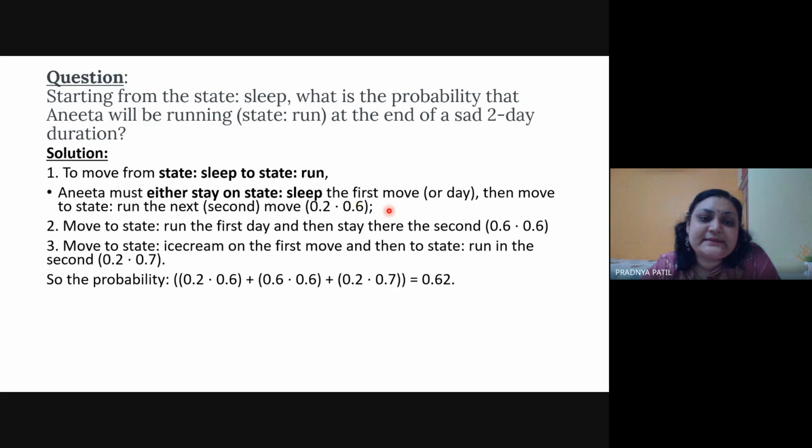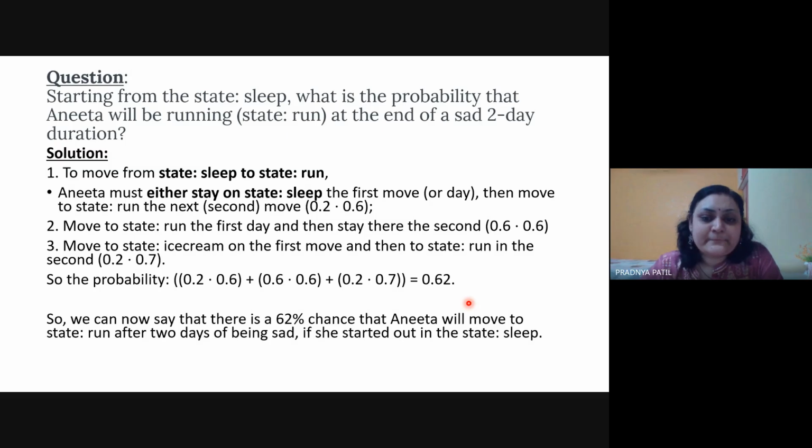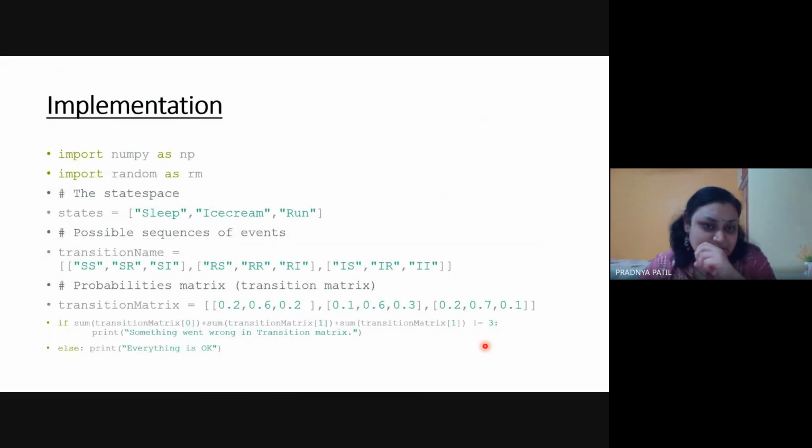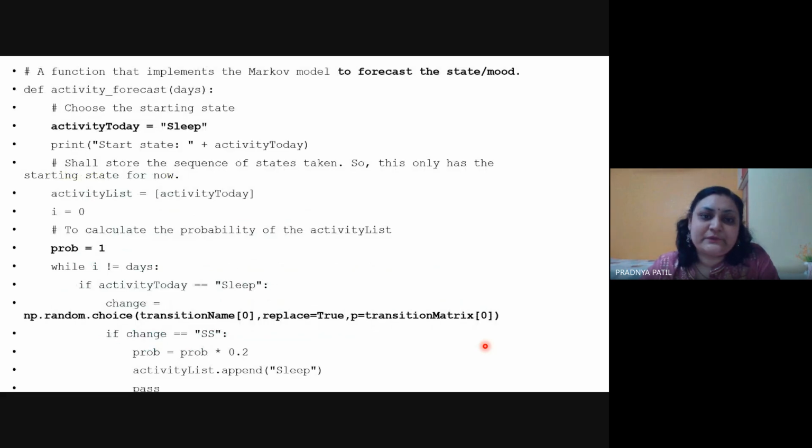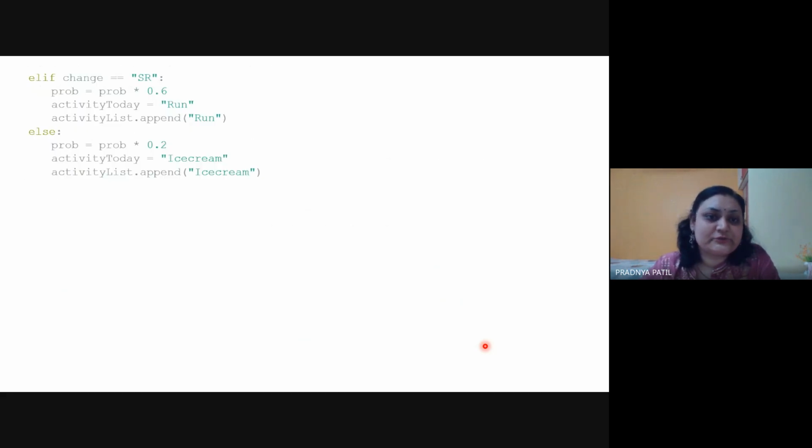So here we had the 3 states. There were these 3 possible ways to achieve this sleeping state to running state with one step in between. So these are the 3 possible combinations, and this is the total value of the probability for this sleeping to running condition. So it was 0.62. So it is a 62% chance that Anita will move to the state run after 2 days, having started out in the sleeping state. So this is the implementation. You have already worked on this in your practicals, so I'll not go through it.